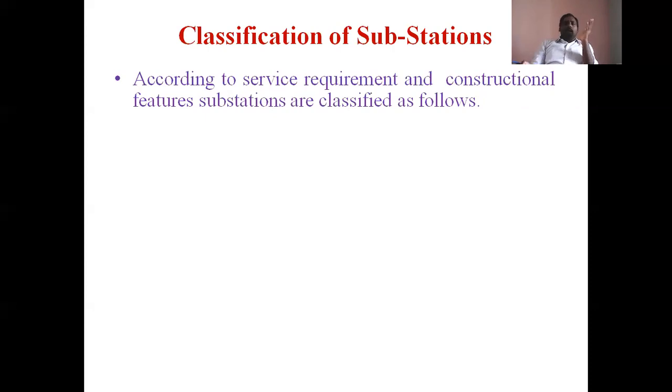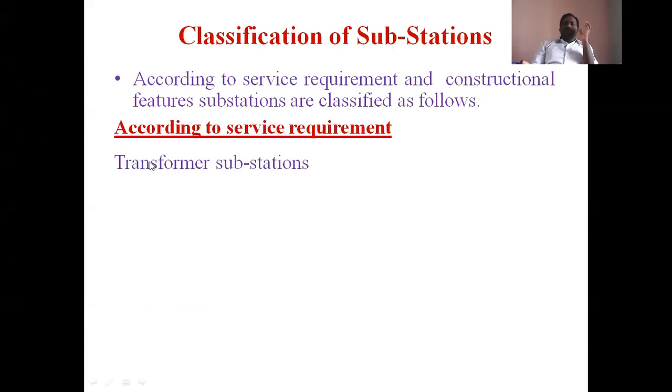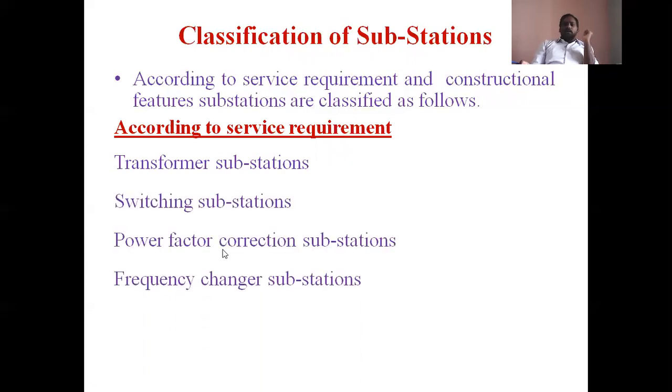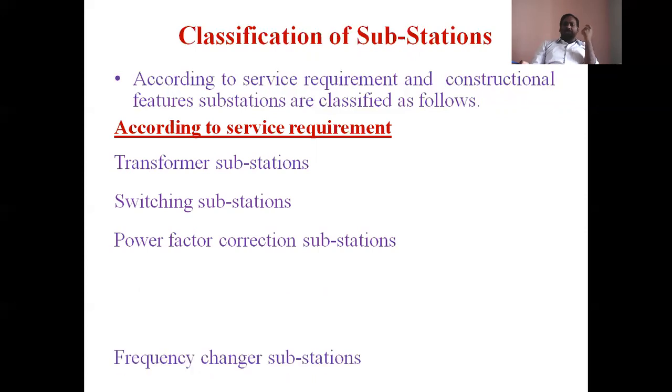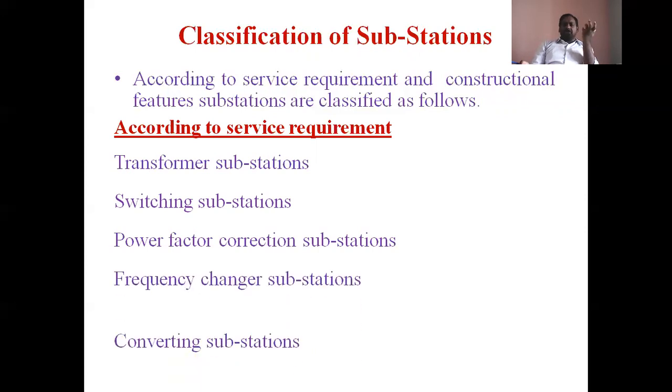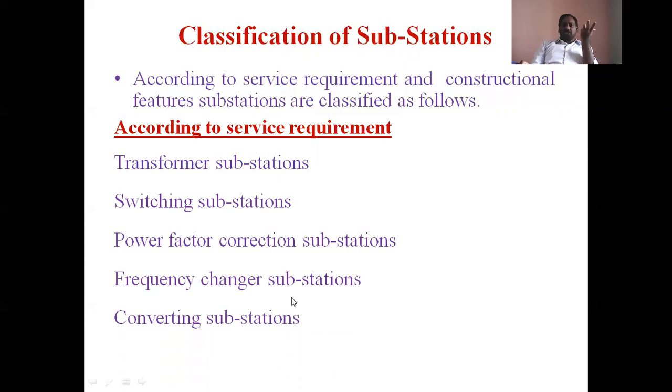According to service requirement, the substations are classified as transformer substations, switching substations, power factor correction substations, frequency changer substations, converting substations, and industrial substations. The next one is constructional features.